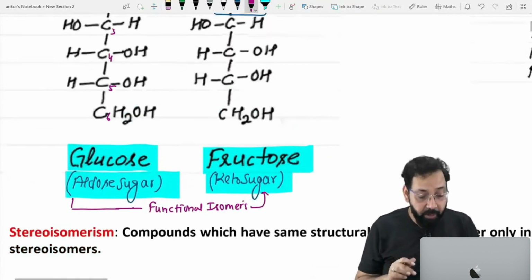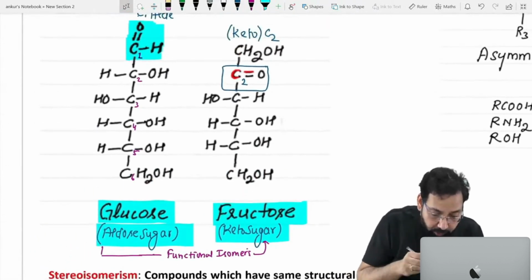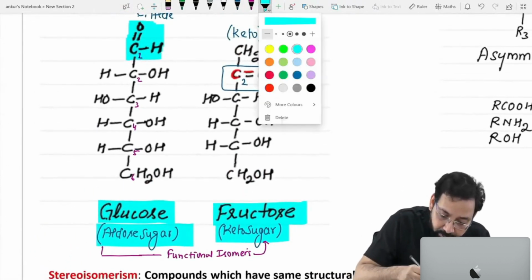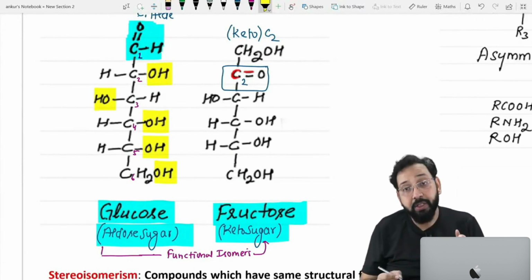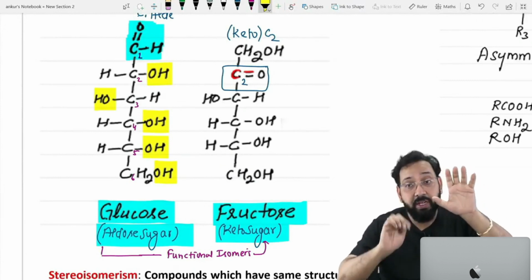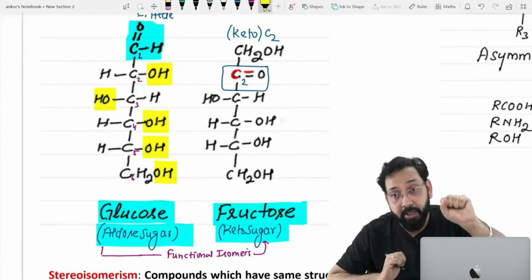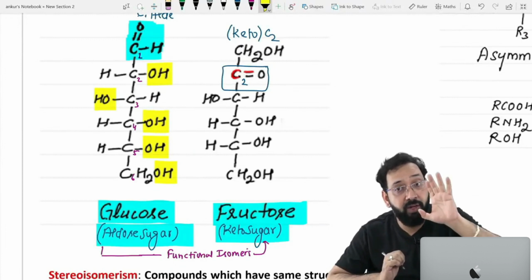Clear? And if you see the structure of glucose, you will find so many OH. OH 1, 2, 3, 4, 5. How many OH? 5 OH. So glucose has 6 carbon and 5 OH. You must remember, if a carbohydrate has 6 carbon, it would have 5 OH.